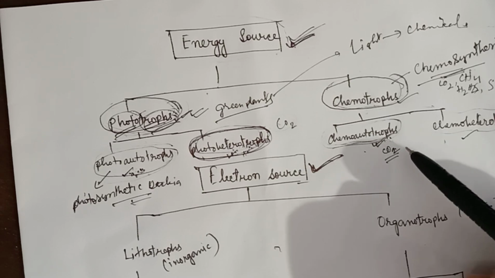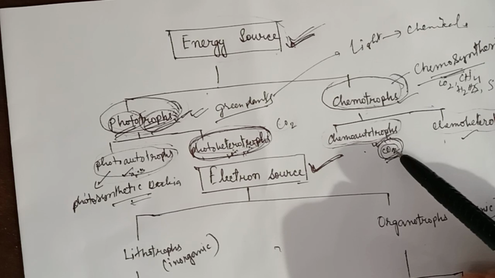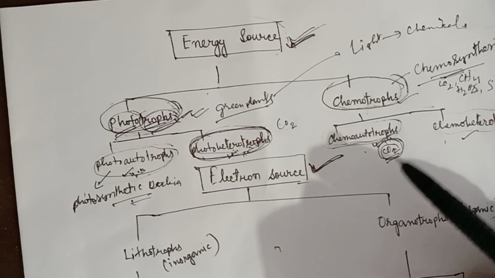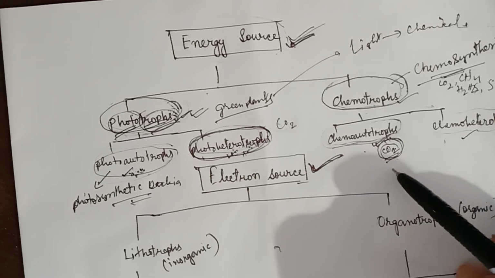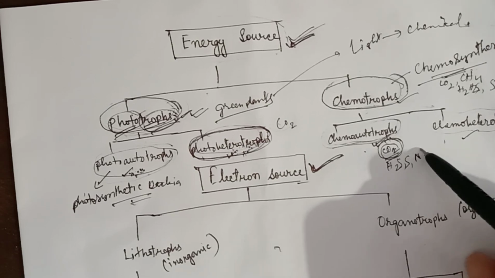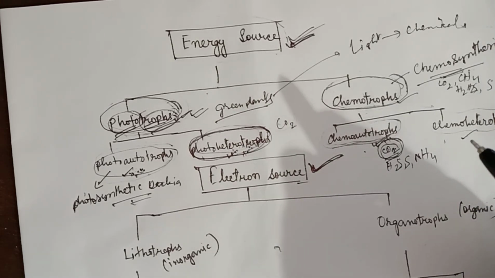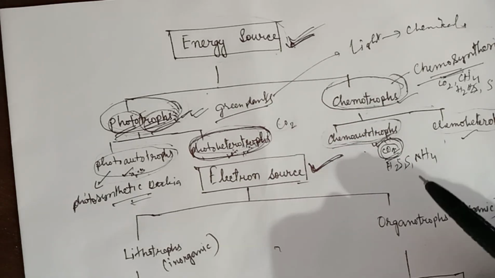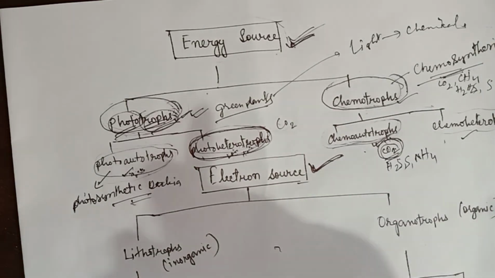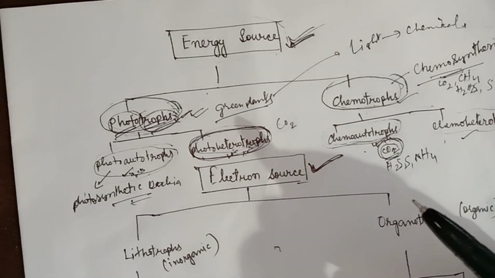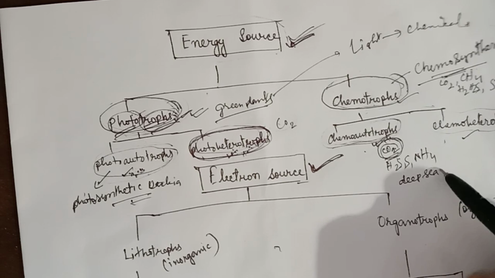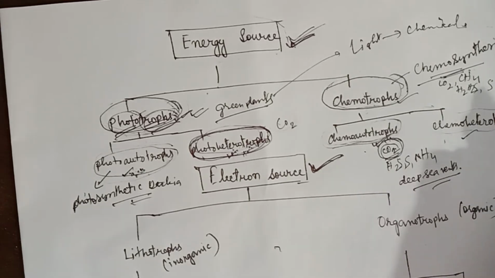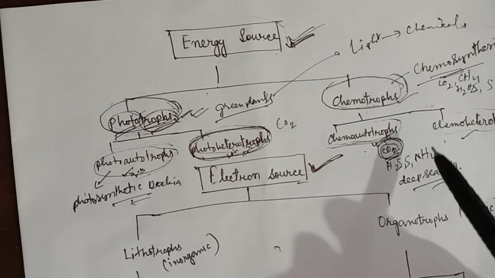They use carbon dioxide as a carbon source and utilize or oxidize inorganic compounds like hydrogen sulfide, sulfur, ammonia for energy and to synthesize organic compounds. Examples are sulfur and iron bacteria. They are usually found in hostile habitats such as deep sea vents. So, clear chemoautotrophs.